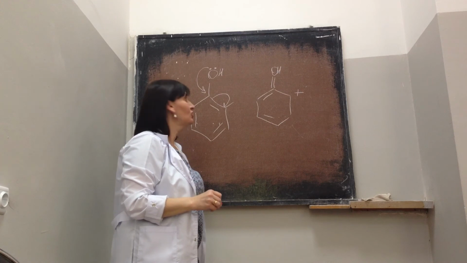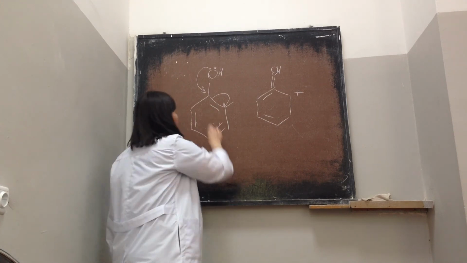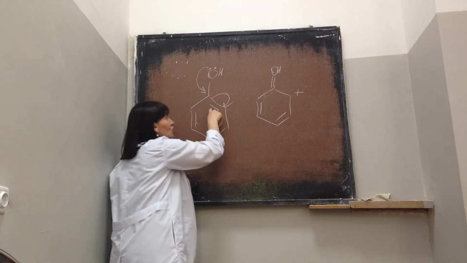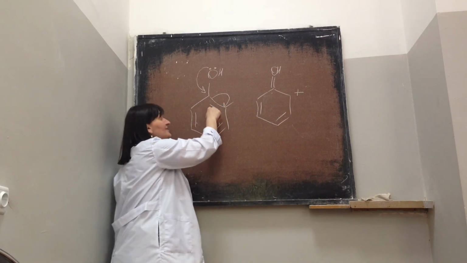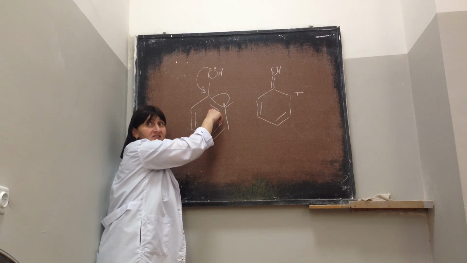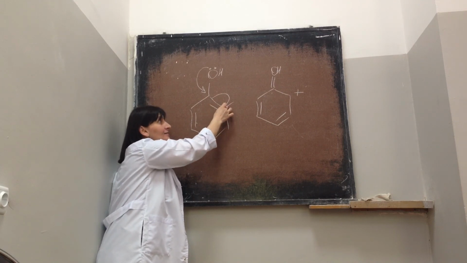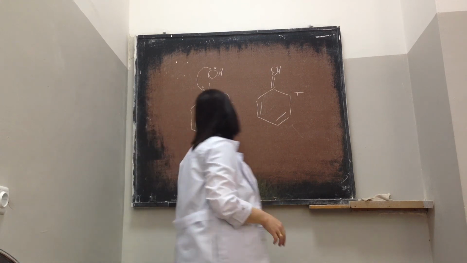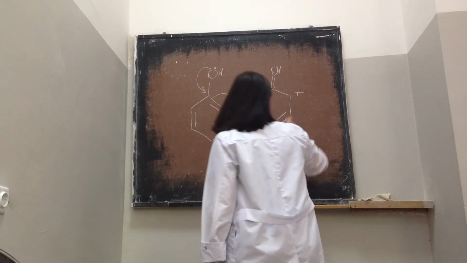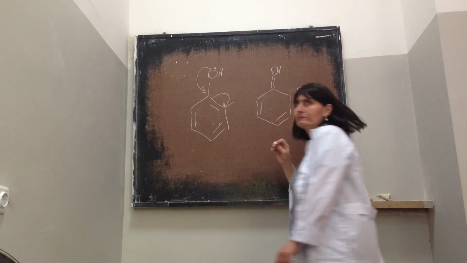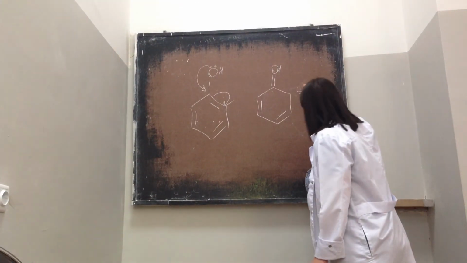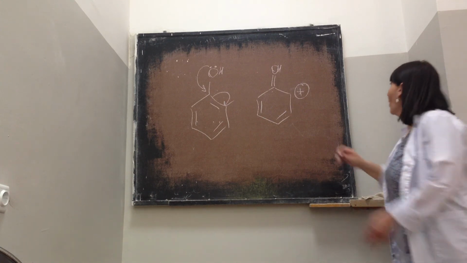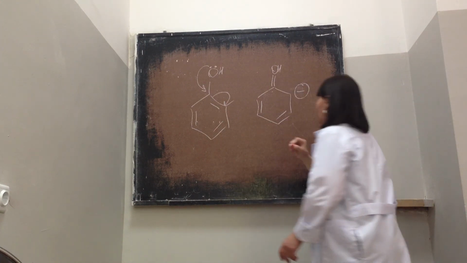Now, this is the action of the OH group. So this carbon takes these 2 electrons, and that's why here you get minus. Sorry, minus. Yes. You understand why? Because once again I write plus.